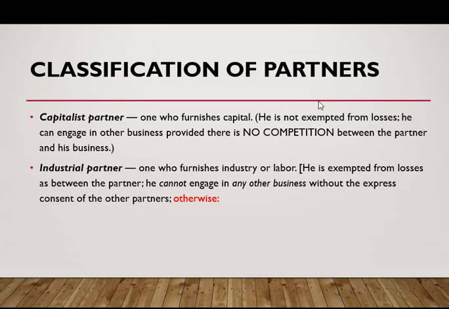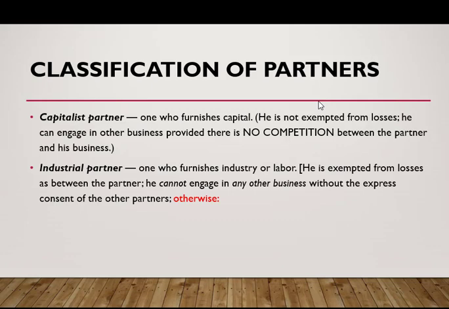First, we have the capitalist partner, who only furnishes capital. Capitalist partners share in the profits and losses. They are not exempted when it comes to the sharing of losses. The capitalist partner could engage in other businesses provided that there is no competition between the partner and his business.